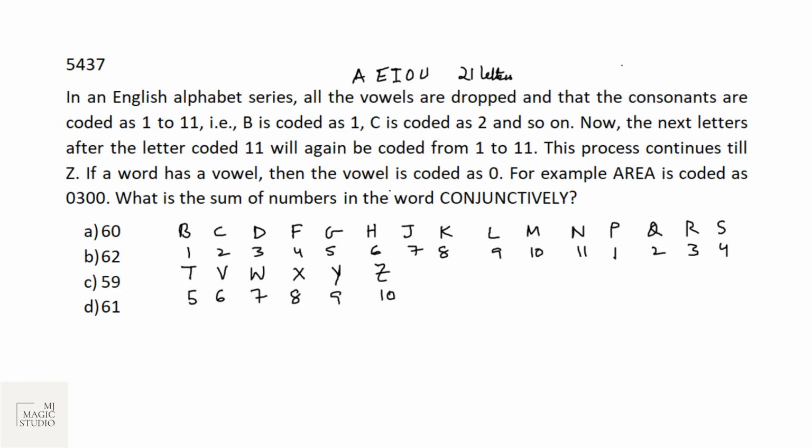If a word has a vowel, then the vowel is coded as 0. For example, AREA: A will be 0, R is 3, E is 0, A is 0, and yes, they have given that AREA is 0300. What is the sum of numbers in the word CONJUNCTIVELY?